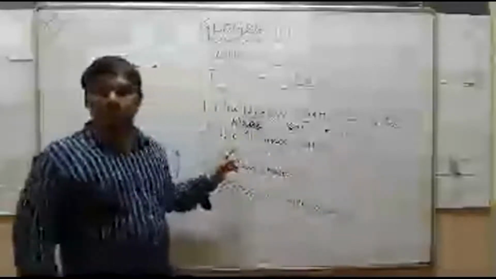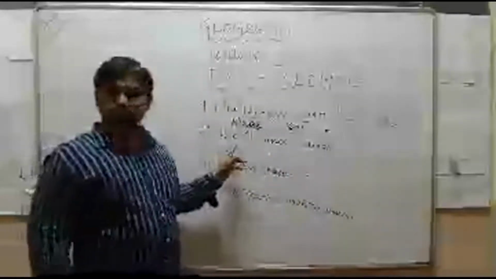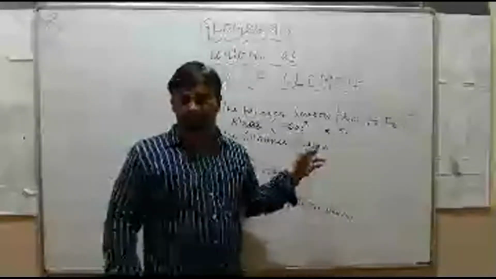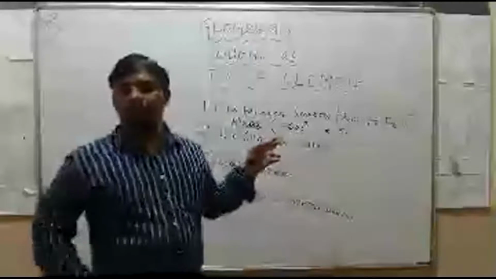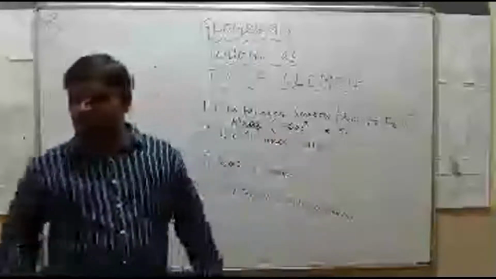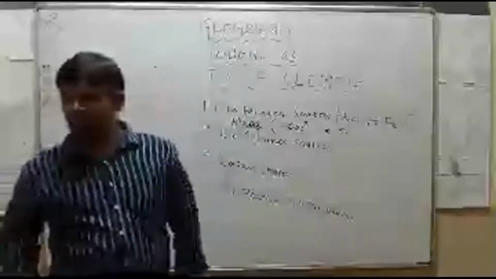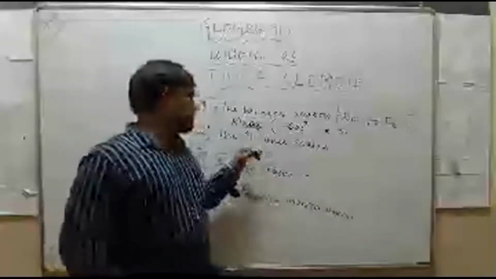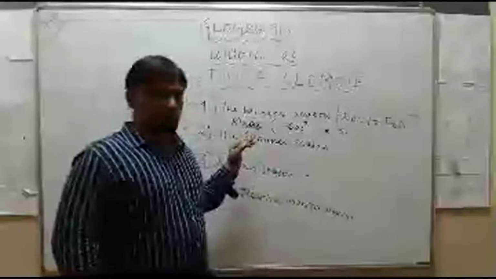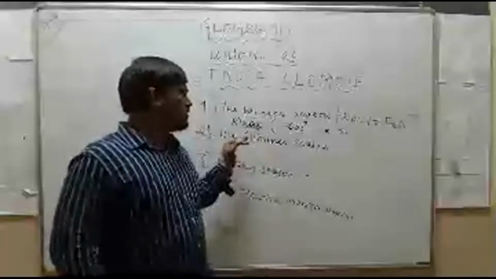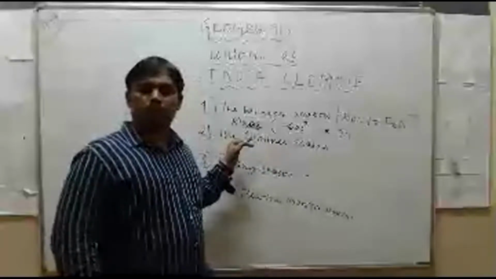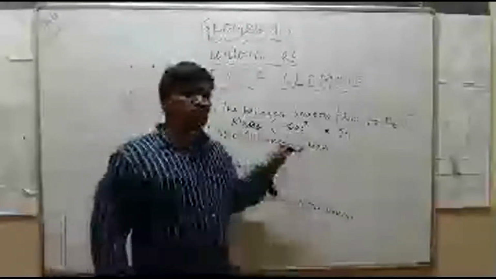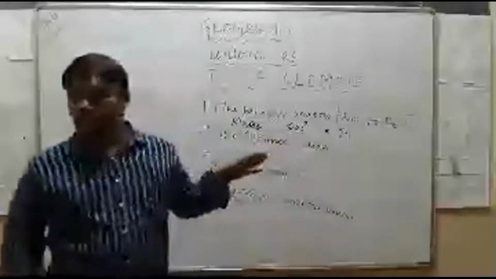Next point, during this season the sun's rays fall vertically over the northern hemisphere, hence the temperature is high in India. Next point, it is hot, dry, and sultry. It means the summer season is hot, dry, and sultry.